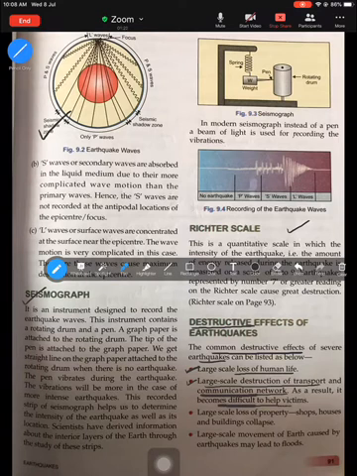Second, large scale destruction of transport and communication networks. As a result, it becomes difficult to help victims. Sometimes, if the earthquake is very high on the Richter scale, what happens? It can cause a lot of damage to transport. The roads can just fall off, cracks in the roads. Even the communication lines, the telephone lines could be affected, because of which it becomes very difficult to communicate and know about what is happening in the situation and help the victims. So that is the second effect of an earthquake.